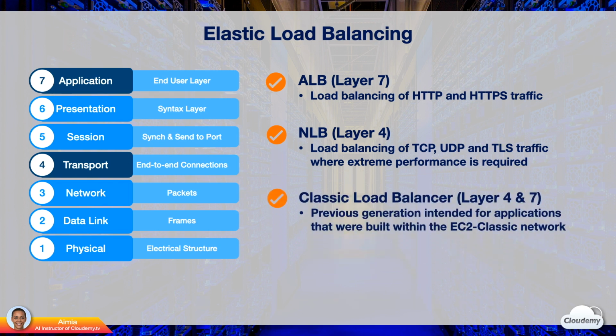Classic Load Balancer operates at both layer 4 and layer 7. It provides basic load balancing for EC2 instances. Classic Load Balancer is a previous generation load balancer. It is intended for applications that were built within the EC2 Classic network. EC2 Classic is replaced by Amazon VPC now.